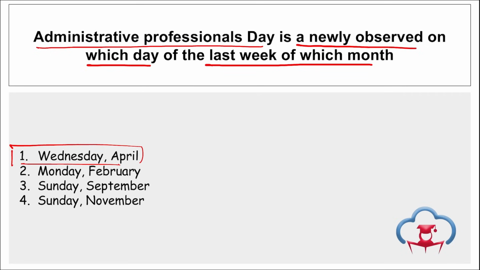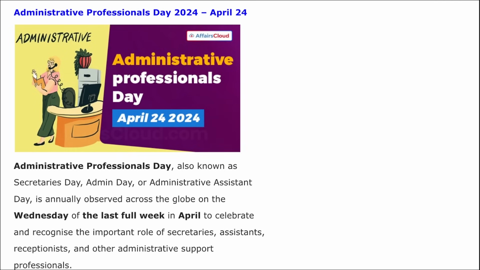Correct? And this is basically to celebrate and recognize the important role of secretaries, assistants, receptionists and other administrative support officials. This day was observed on 24th of April 2024. Right? Take a note of this. Here you can see Administrative Professionals Day observed on 24th, also known as Secretaries Day, Admin Day or Administrative Assistant Day. Then in 2023, when do we observe it? It was observed on 26th of April.